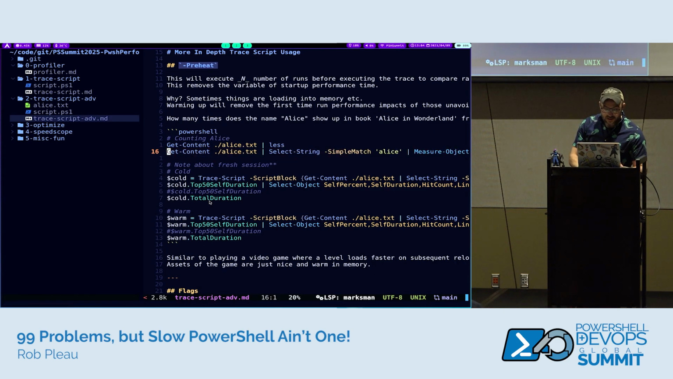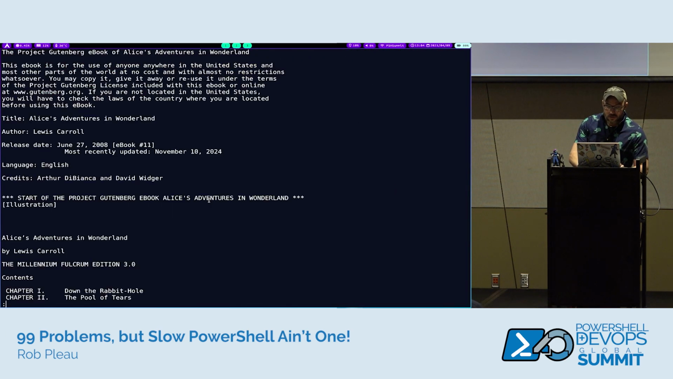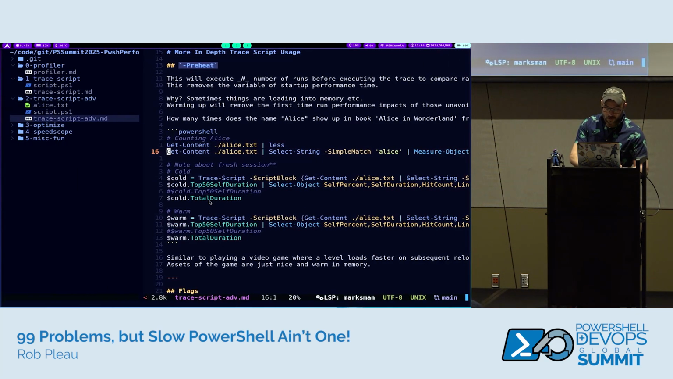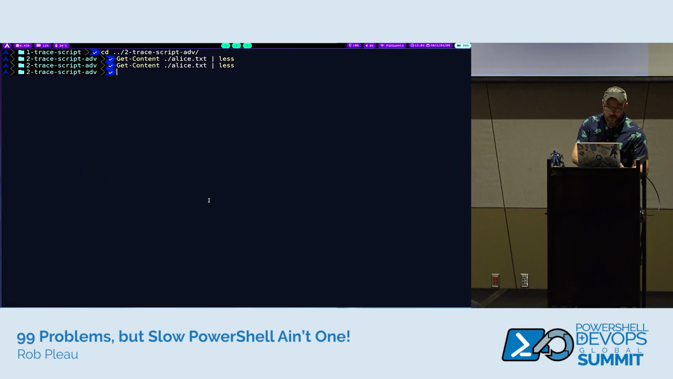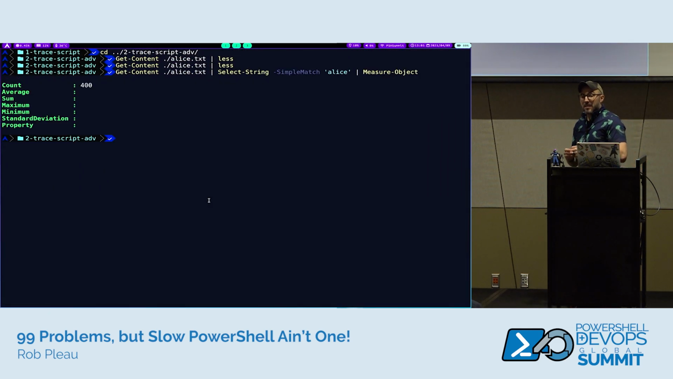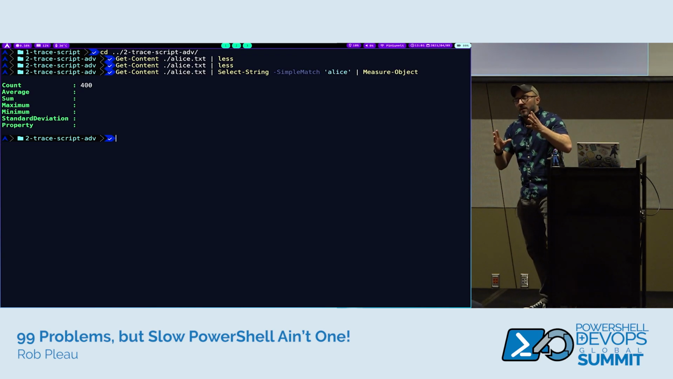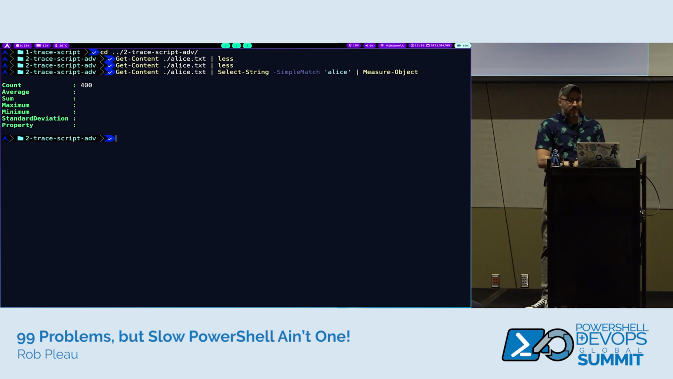So let's count how many times the name Alice is in there, just using select string. 400. That's just get content piping to select string, so that's just raw PowerShell at that point. So it shows up 400 times total, inclusive of the little intro license about the Gutenberg library.